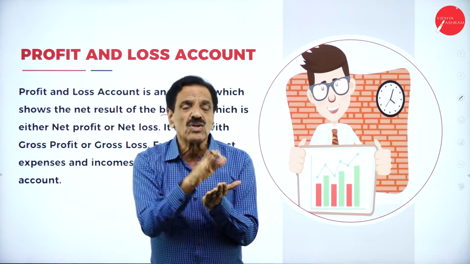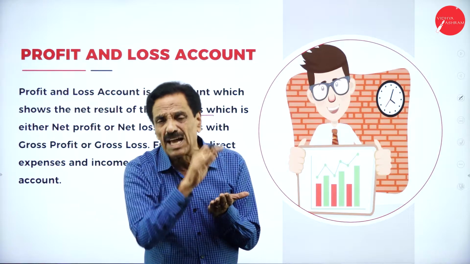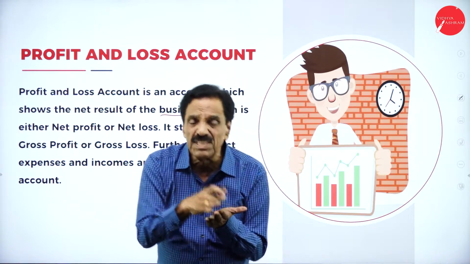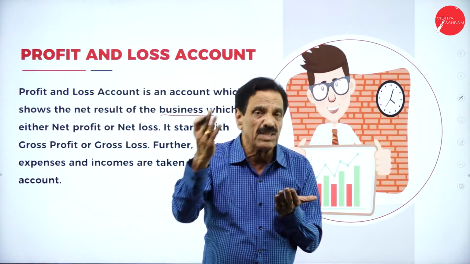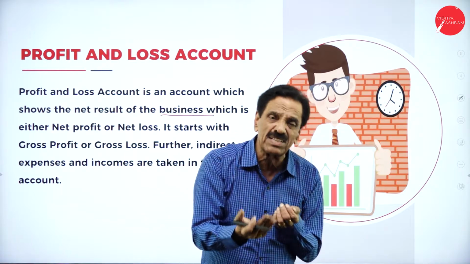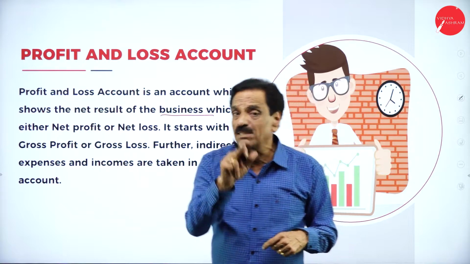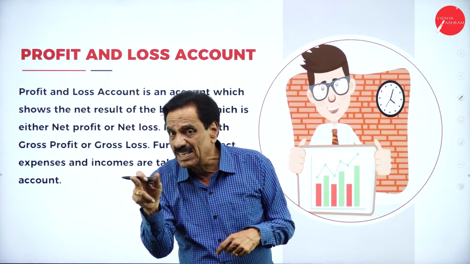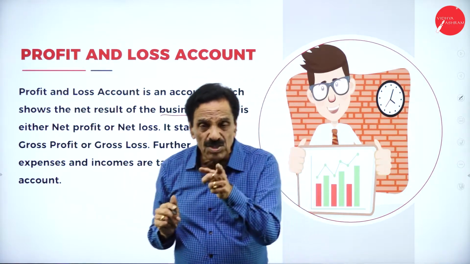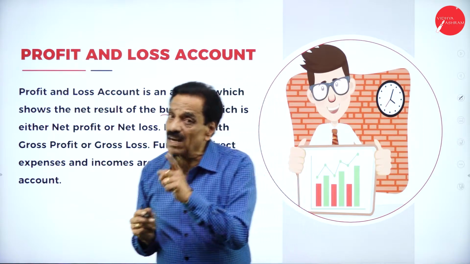I will give an example. You got a gross profit of rupees 1 lakh. Your discount received is 20,000. It becomes 1,20,000. Discount allowed is 5,000. It's 1,15,000. That is the net result. The net result may be net profit or net loss, whereas trading account gives gross profit or gross loss.